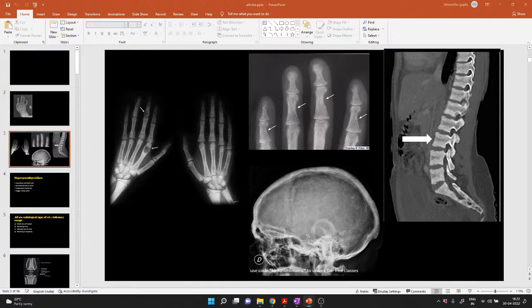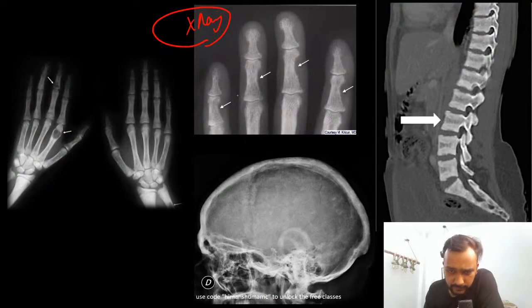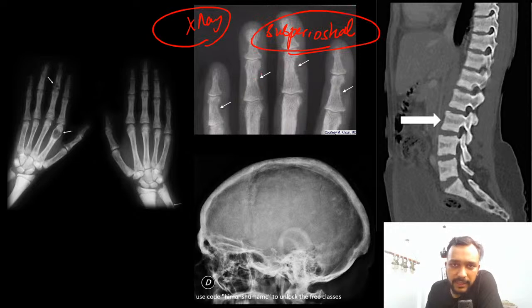So if you look at the X-ray of the hand, if you look at the phalanges, you will see that there is subperiosteal resorption seen on the radial aspect of the middle phalanges, right?